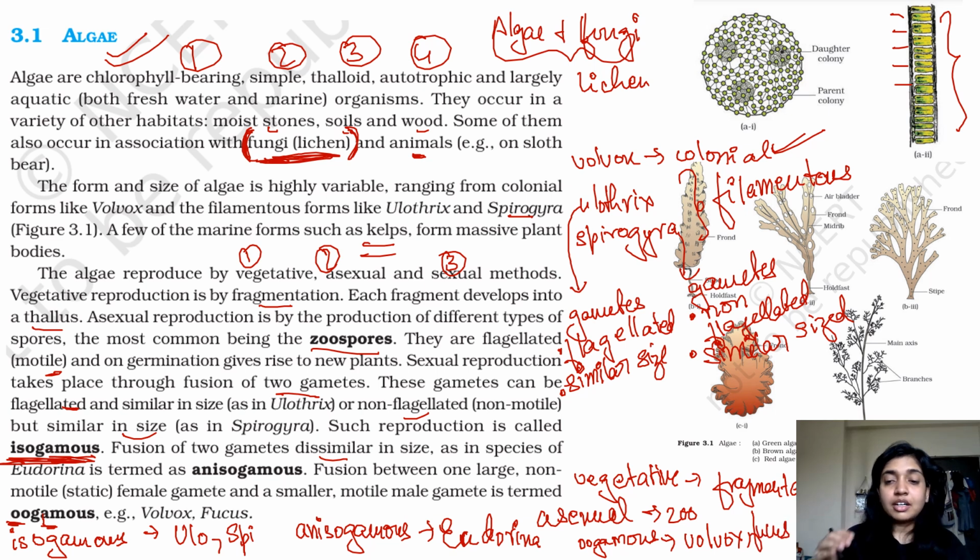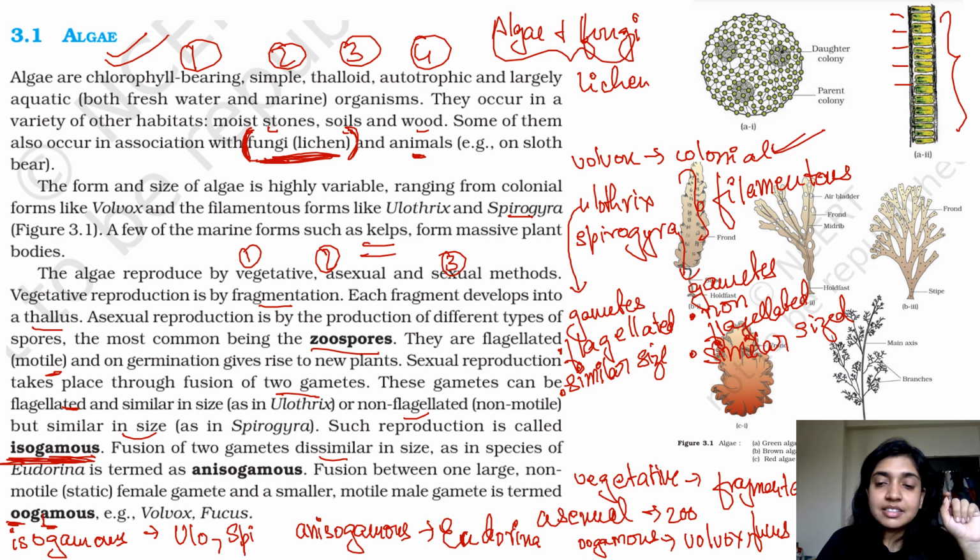So till now, what are the names that we have studied? We have studied Ulothrix, Spirogyra, Fucus, Volvox, and Eudorina. In the example section, you have to remember that Volvox has colonial formation. Ulothrix and Spirogyra are filamentous. Ulothrix and Spirogyra both have gametes similar in size, hence they are called isogamous.